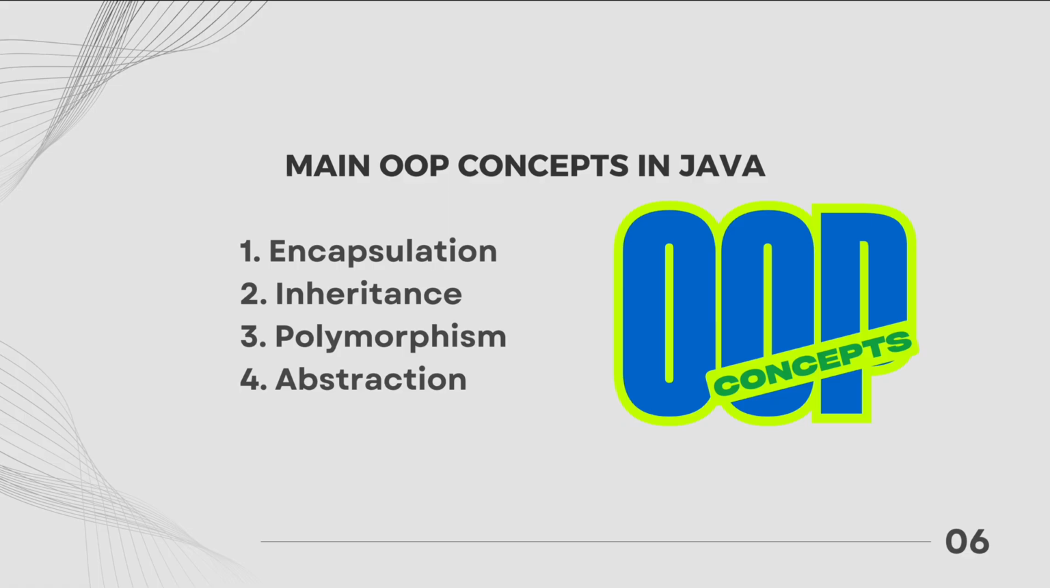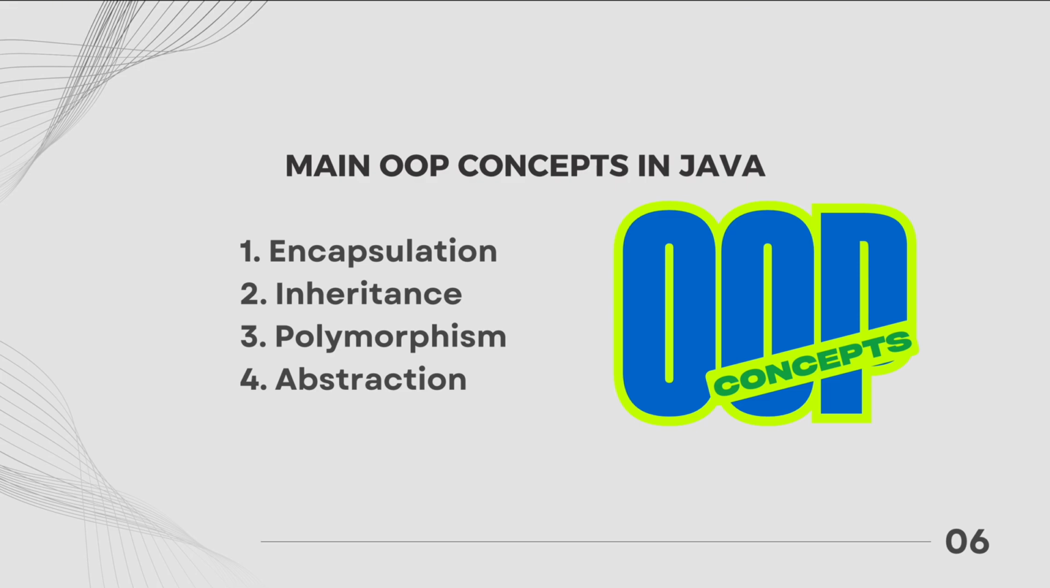Main OOP concepts in Java. There are four main pillars of object-oriented programming. You don't have to memorize and understand the meaning of each one of them right now. We will cover this topic later. For now, just keep in mind that those concepts exist: encapsulation, inheritance, polymorphism, and abstraction. If a programming language supports all of those concepts, it can be considered an object-oriented programming language.